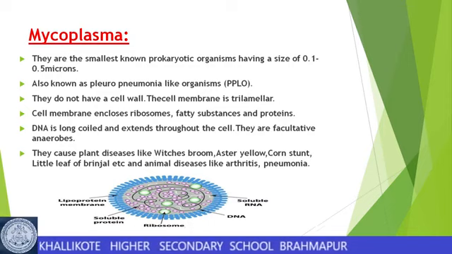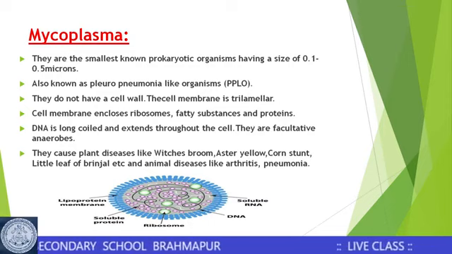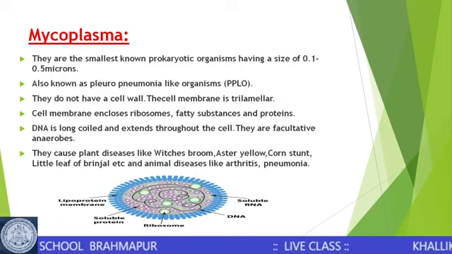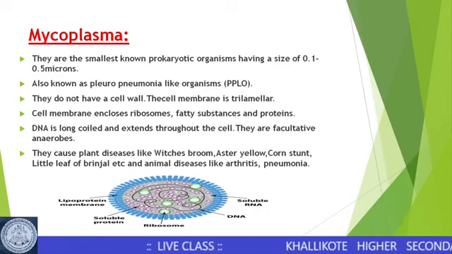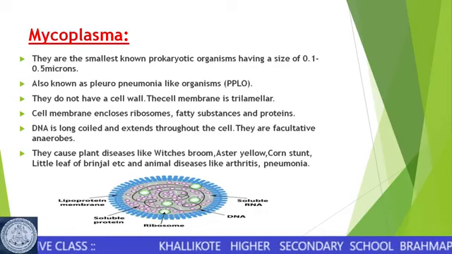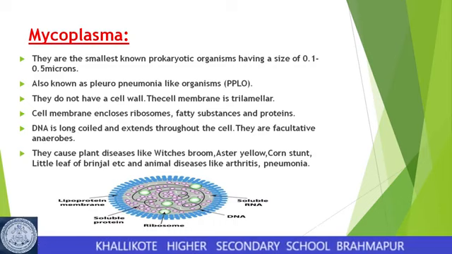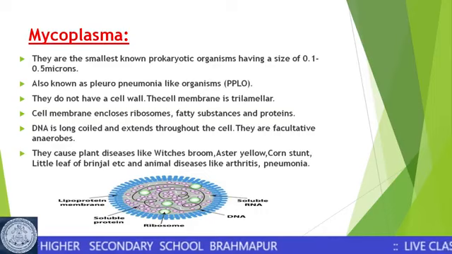They do not have a cell wall like other prokaryotes, but they have a three-layered cell membrane which is trilamellar, and again they have 70S ribosomes, fatty acids and proteins, and the DNA here is much longer, coiled and extends throughout the entire cell.